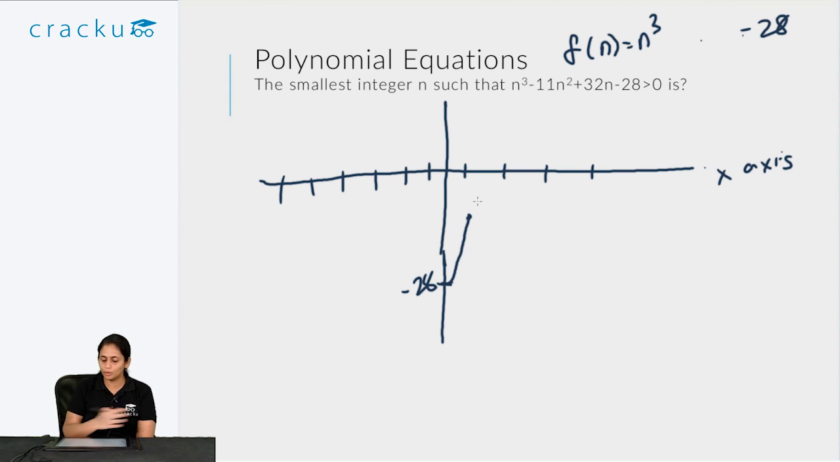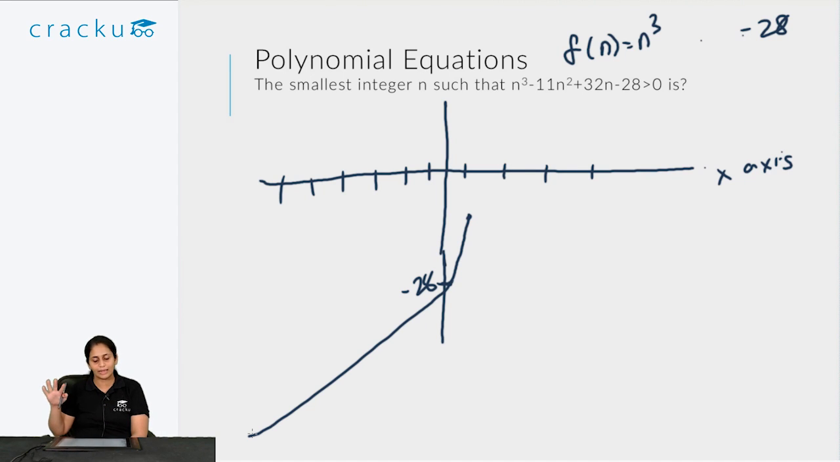Let's also consider below 1. When it is below 0, you can see that n cube will be negative for all integers less than 0. Minus n square again will be negative for all integers less than 0. This would be a negative value, this would be a negative value. For all integers less than 0, this will always be negative. So I can ignore all n less than 0. I know for n equal to 0 it is minus 28, for n equal to 1 it is minus 6.